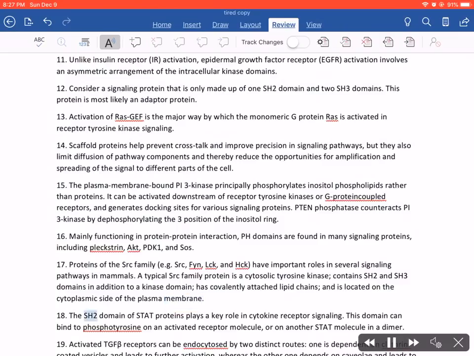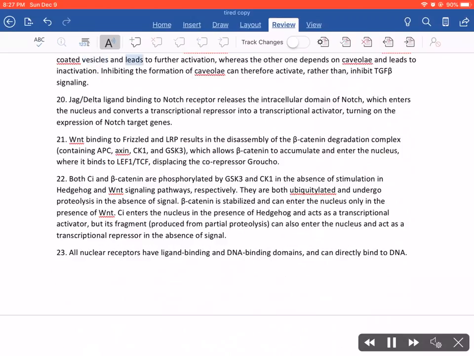18. The SH2 domain of STAT proteins plays a key role in cytokine receptor signaling. This domain can bind to phosphotyrosine on an activated receptor molecule, or on another STAT molecule in a dimer. 19. Activated TGF-beta receptors can be endocytosed by two distinct routes. One is dependent on clathrin-coated vesicles and leads to further activation, whereas the other one depends on caveolae and leads to inactivation. Inhibiting the formation of caveolae can therefore activate, rather than inhibit, TGF-beta signaling.